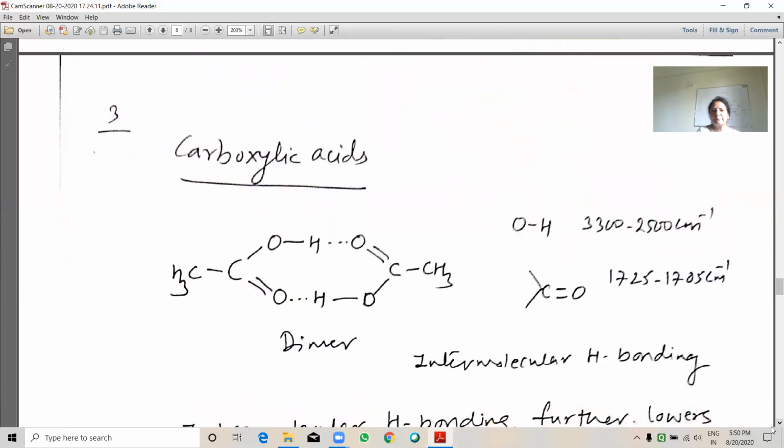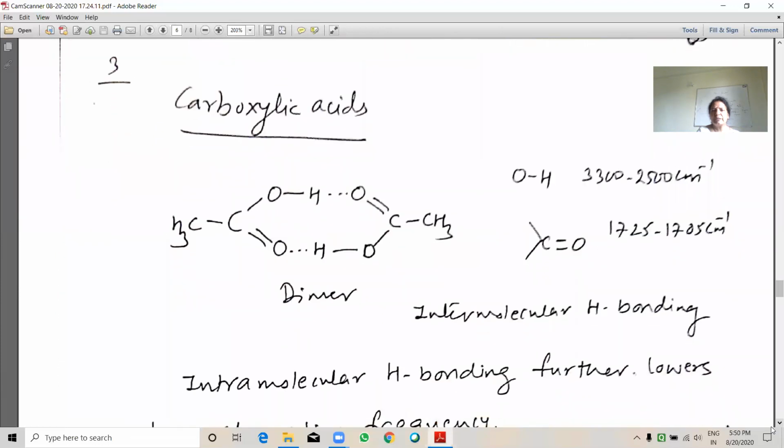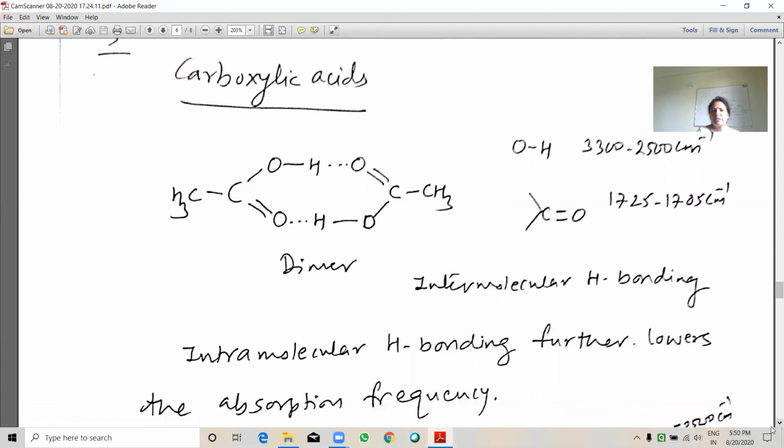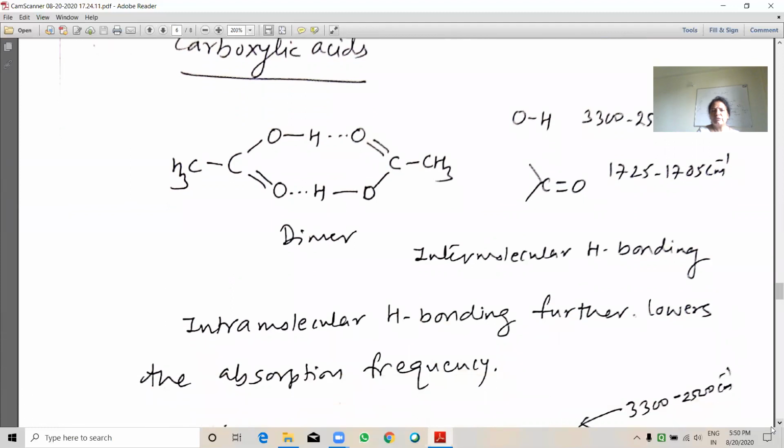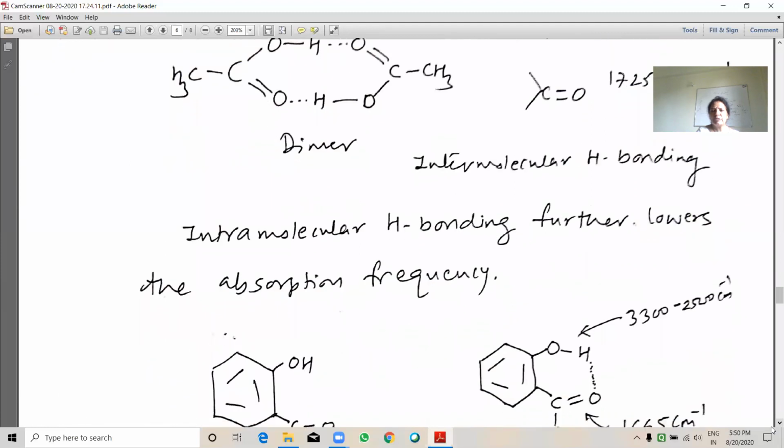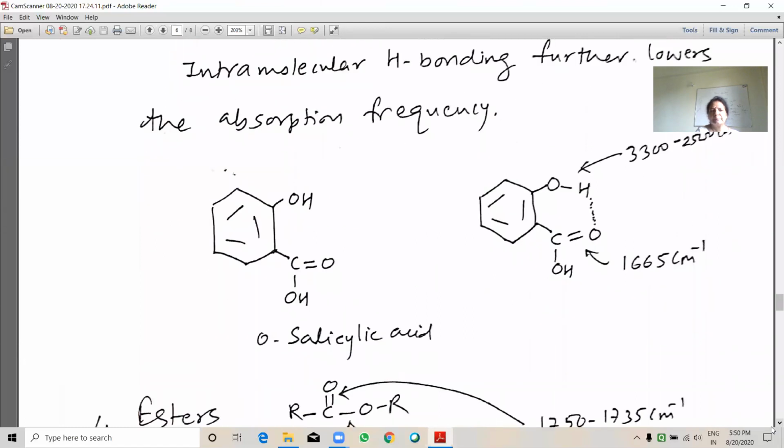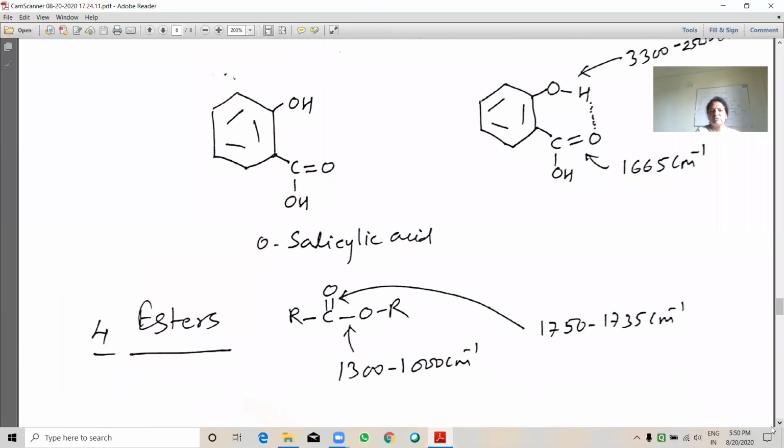In carboxylic acid, the carbonyl group has intermolecular hydrogen bonding, so its value is 1725 to 1720. See here, esters.